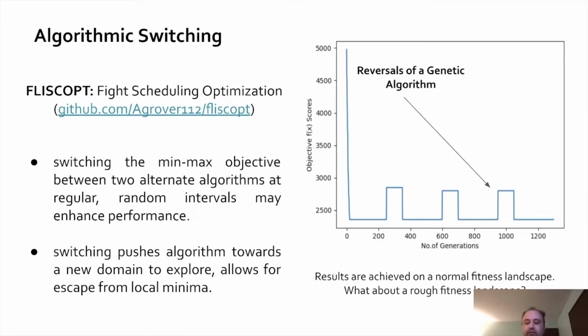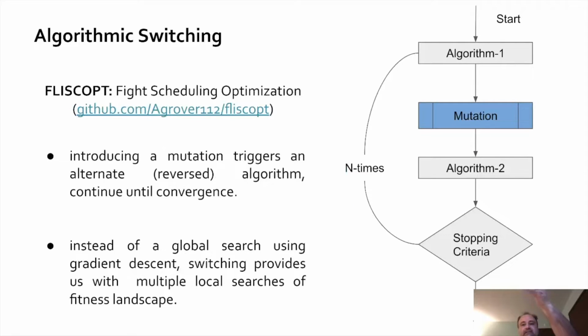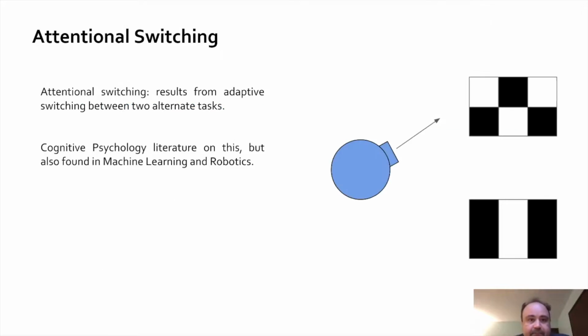So this reversal would have more of an effect. And this is a sketch of the algorithm. Basically, you start with algorithm 1, you introduce a mutation, which then flips to a new reversed algorithm, and that reversed algorithm allows the system to engage in multiple local searches of the fitness landscape. It stands in as a substitute for gradient descent and allows us to find a global minimum much more effectively.